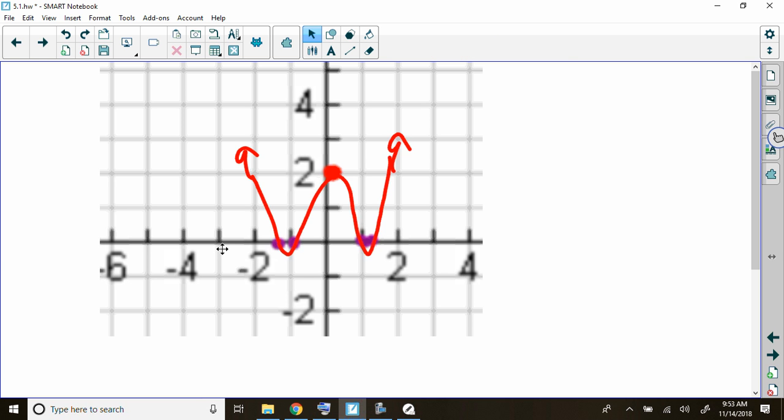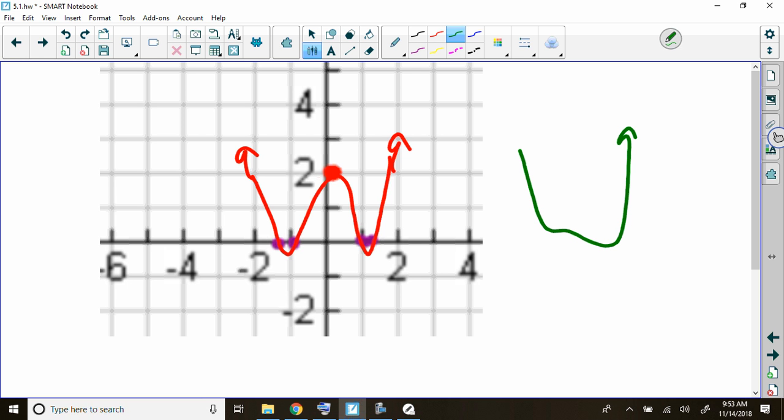What do you think? Maybe you found a different one. If some of you were trying these out, and some of you found something that went like this, actually that's a turning point, right? Right here, that's a turning point, that's a turning point, that's a turning point. But some of these things kind of go like this. And they actually only have one turning point, maybe, if they kind of do something like this. Well, no, I guess, would that have 1 or would that have 2?